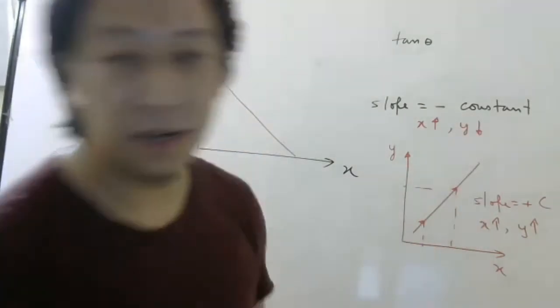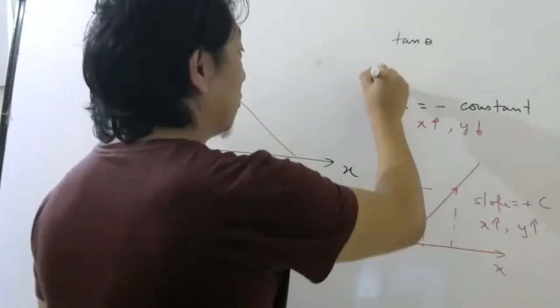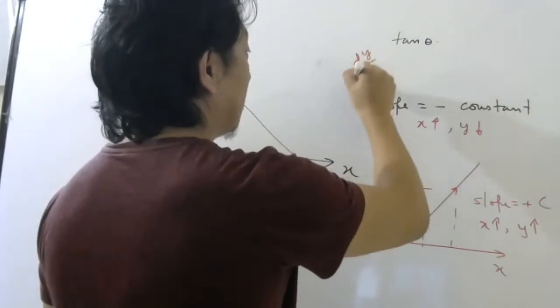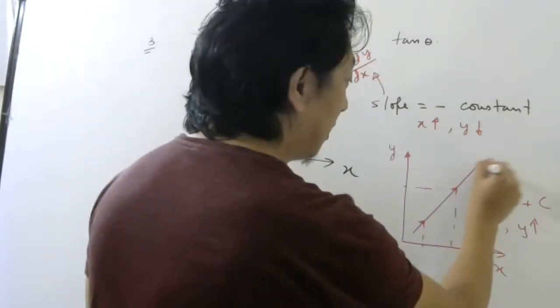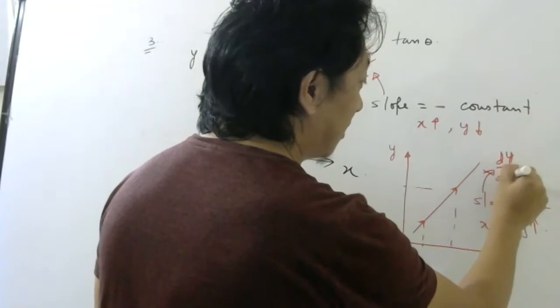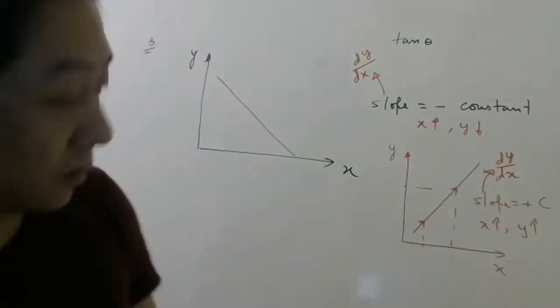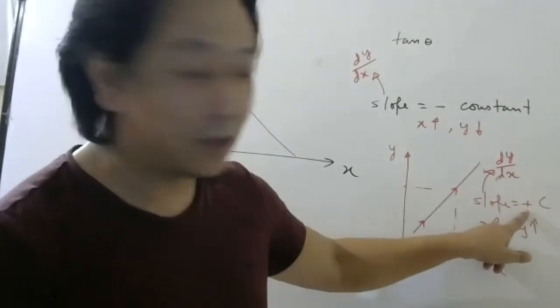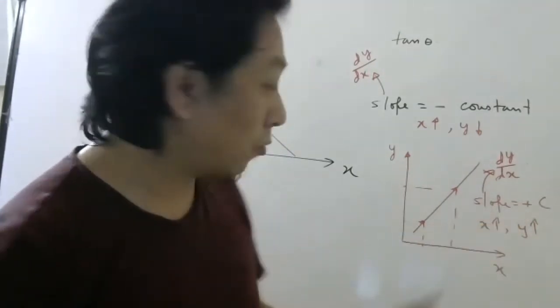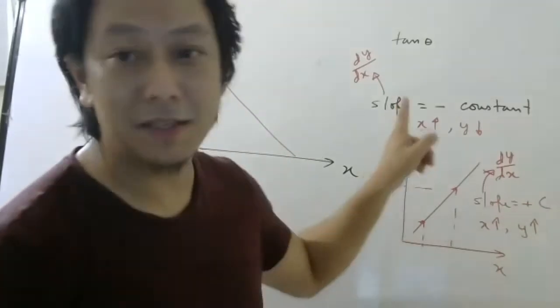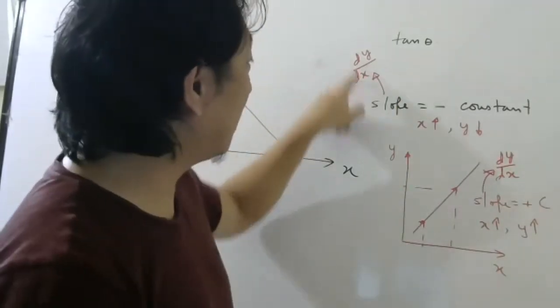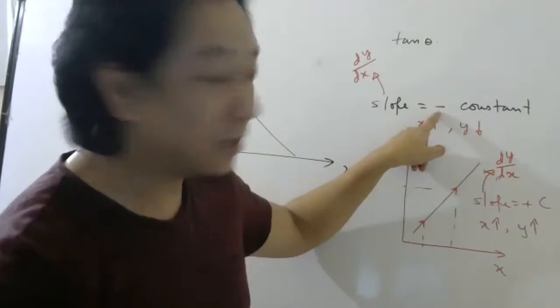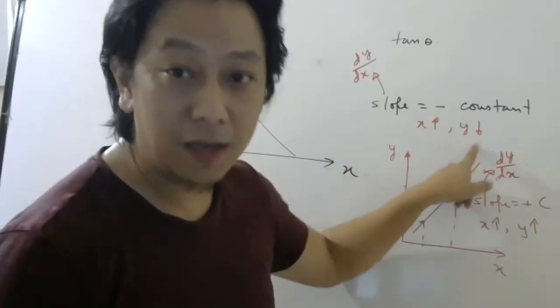So please remember that. Slope means dy by dx. Always remember that, and don't forget the meaning that we have given in differentiation. When dy by dx is positive, it means when x increases, y increases. When dy by dx is negative, it means when x increases, y decreases.